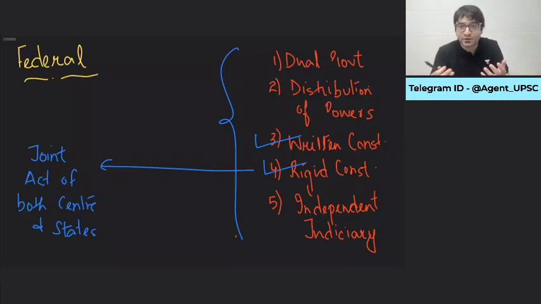But what is a federal polity? What is a federal constitution? We don't know. Why? Because there is no definition. Then how can we say whether a constitution is federal or unitary? We compare it with the US Constitution, which is the oldest federal constitution of the world. If it matches the US Constitution, it is federal. If it doesn't, then it is something else. But what are the characteristics of the US Constitution which make it federal in the first place?